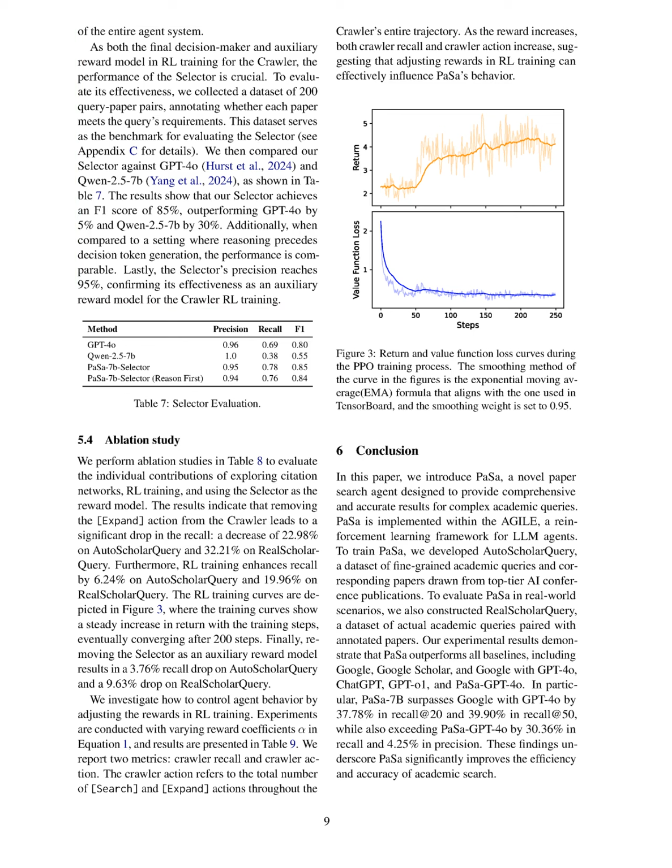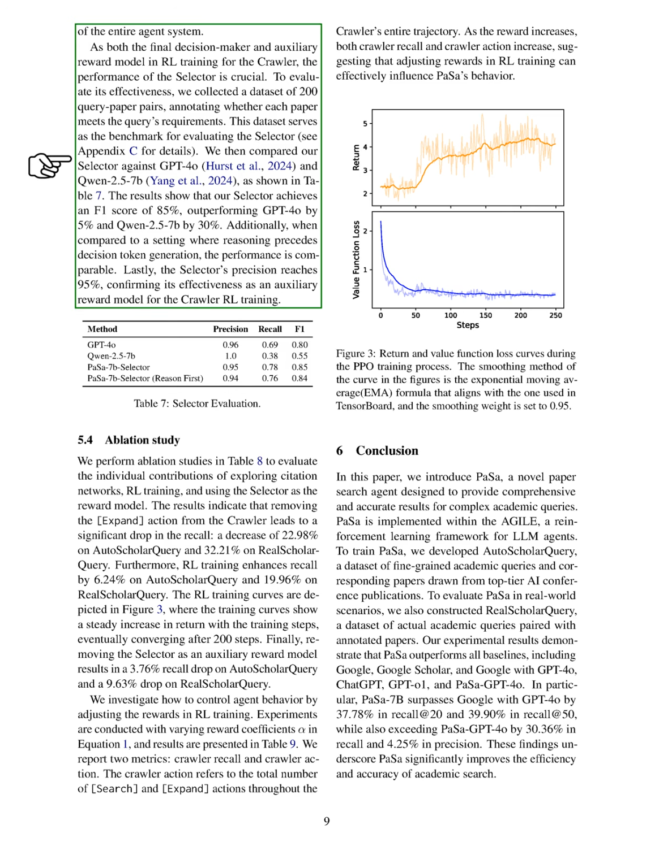Section Summary. In this section, we describe the implementation of our paper search agent, PaSa, which utilizes a large language model, LLM, to predict queries and manage research papers through a dedicated database. Our evaluations show that PaSa 7b significantly outperforms various baselines, including Google and GPT-4o, in recall metrics, particularly in real-world academic search scenarios, while our selector model demonstrates high precision and effectiveness in guiding the crawler's decision-making process.